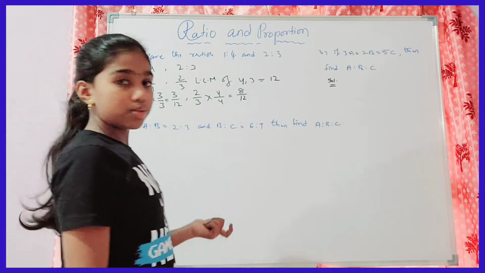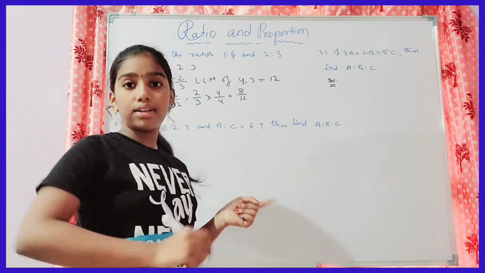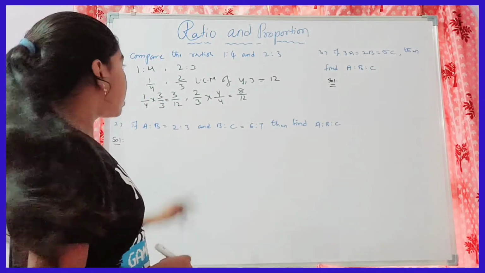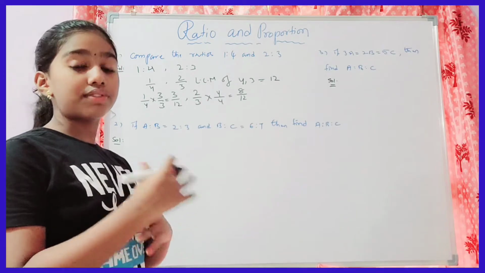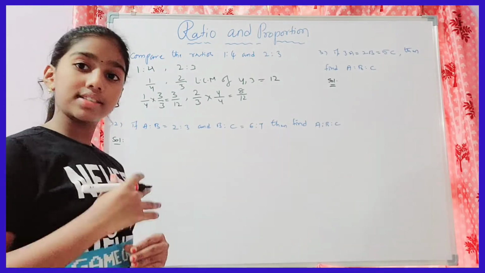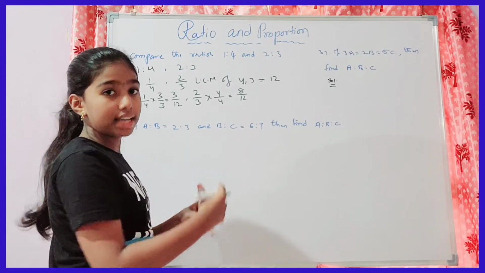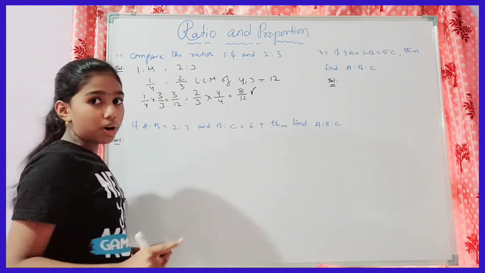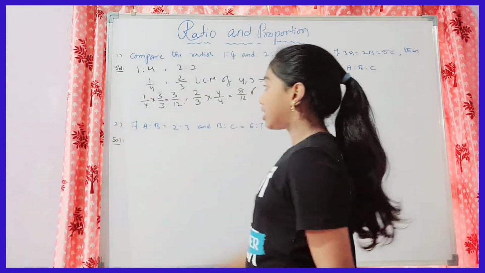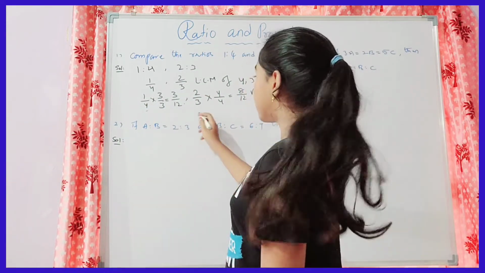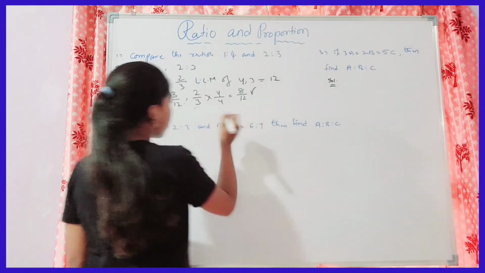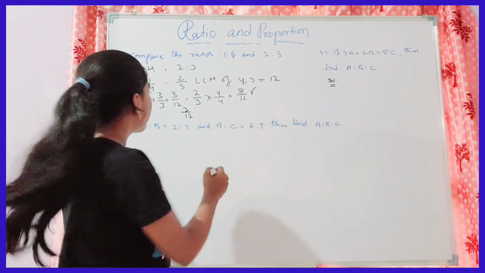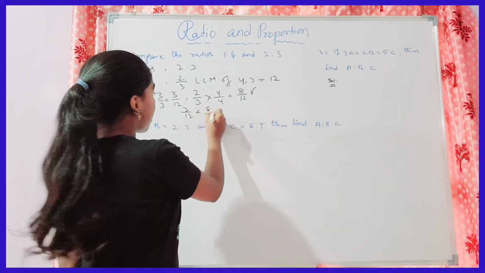Then the two fractions will be 3/12 and 8/12. So we have made the denominators the same. Now we have to find which fraction is greater and which is smaller. By seeing only, we can guess which fraction is greater and which is smaller. So this is 1/4 and this is 2/3. Then here I am writing that 3/12 is smaller than 8/12.